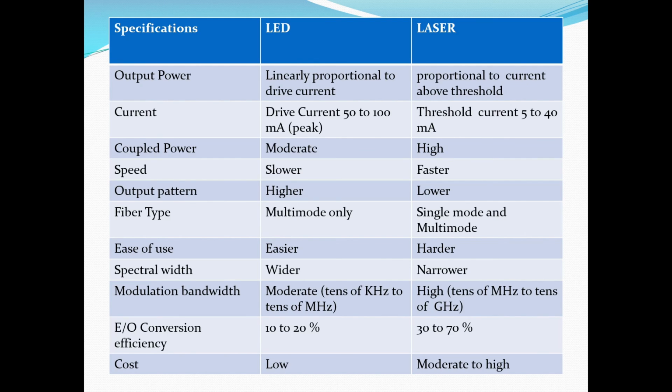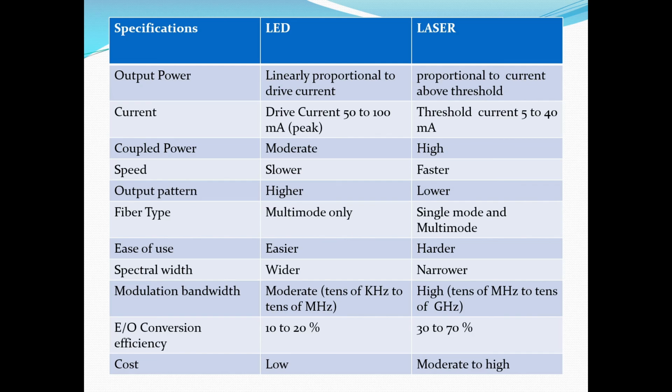These are the comparison points between the LED and the laser. There are some specifications depending on which we are comparing laser and LED. Output power in LED is linearly proportional to drive current, in laser it is proportional to current above threshold. In LED the drive current is 50 to 100 milliampere, and in laser the threshold current is 5 to 40 milliampere. Coupled power in LED is moderate and it is high for laser. Speed of LED is slower as compared to laser. Output pattern of LED is wider as compared to laser.